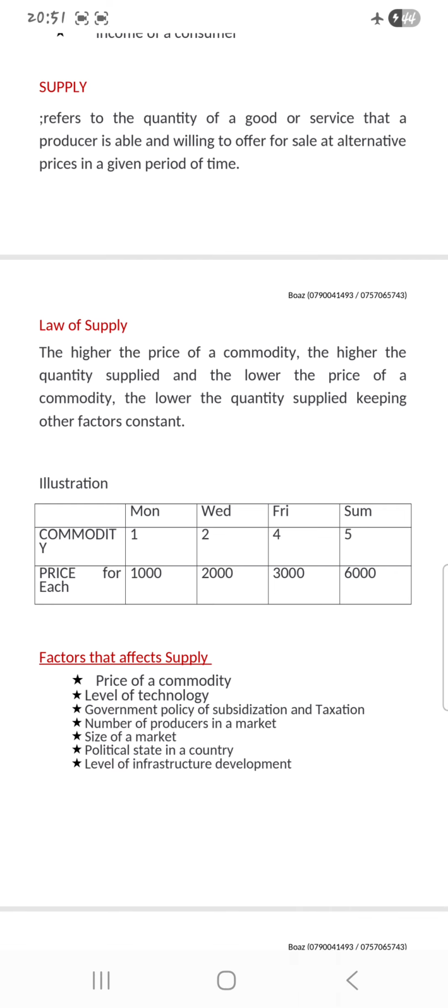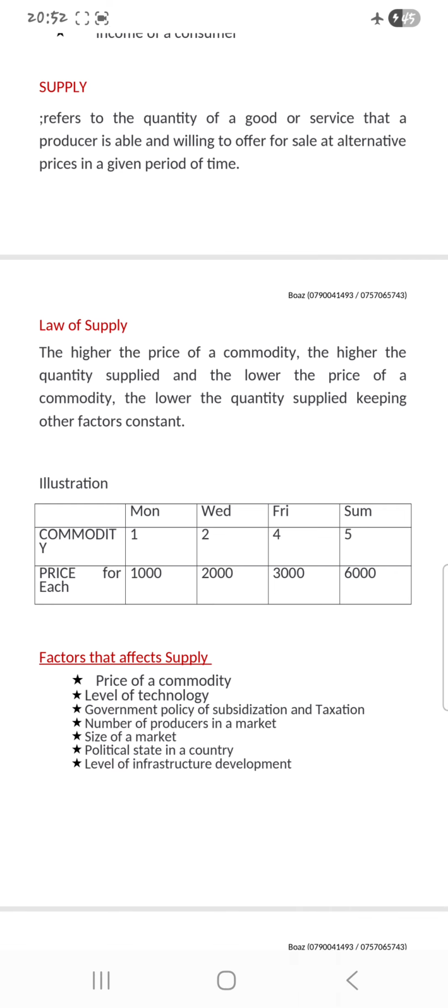So here we are talking about producers, the quantity, how many quantities are they willing to offer for sale? How much capacity are they willing to bring into the market for sale at some price and at a given period of time? Different prices at a given period of time.